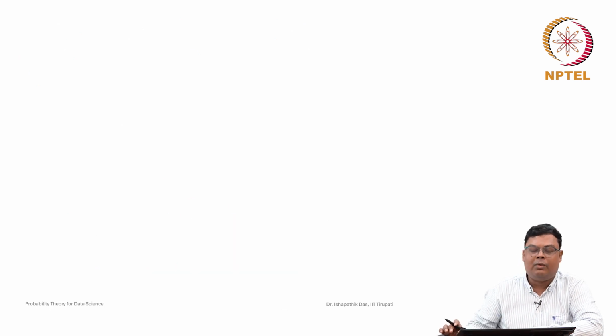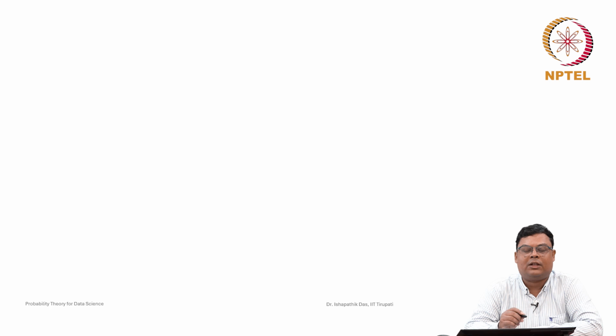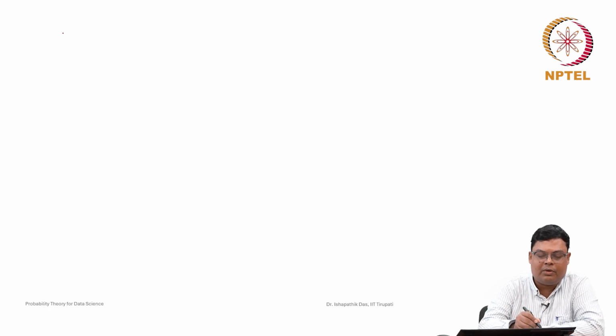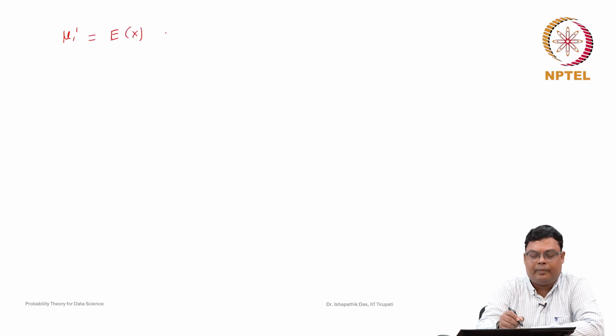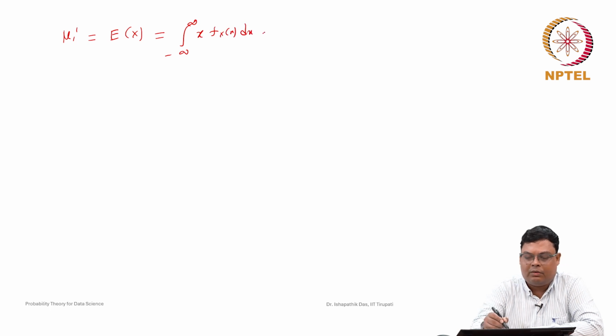Now, we will discuss some of the important characteristics. One of the important characteristics is the moments. First-order moment we will compute. What is mu 1 dash? Mu 1 dash is nothing but the expected value of x. The expected value of x is defined by the integral from minus infinity to plus infinity of x f x dx.